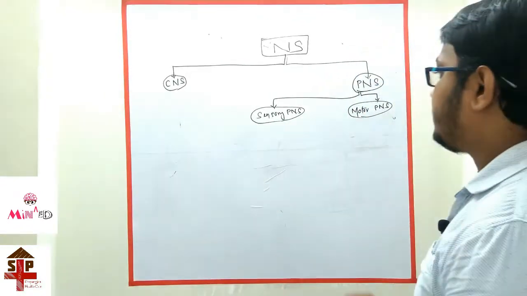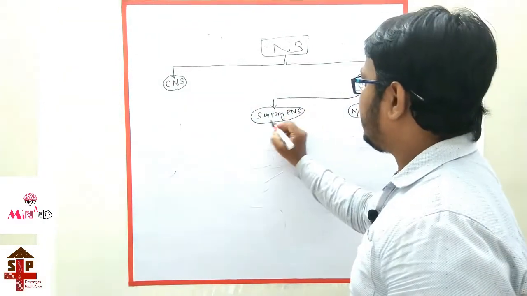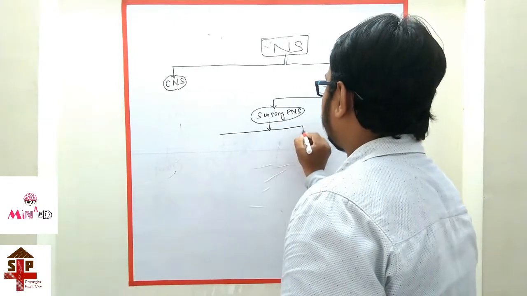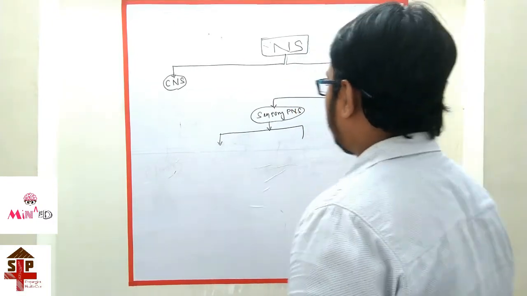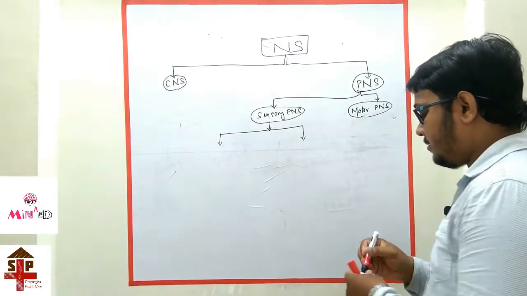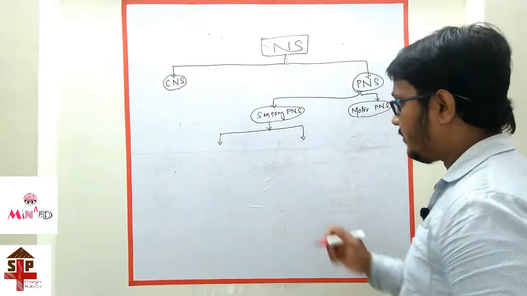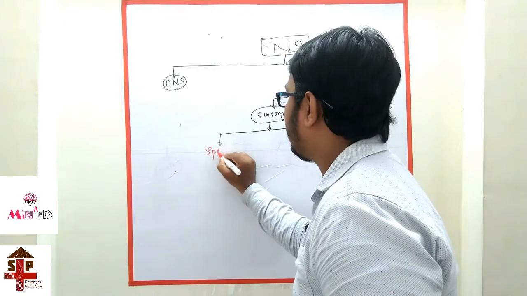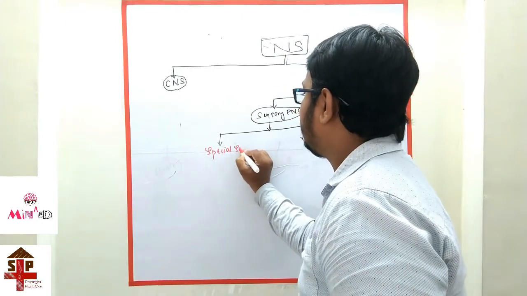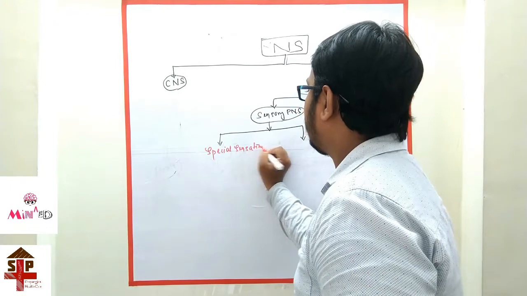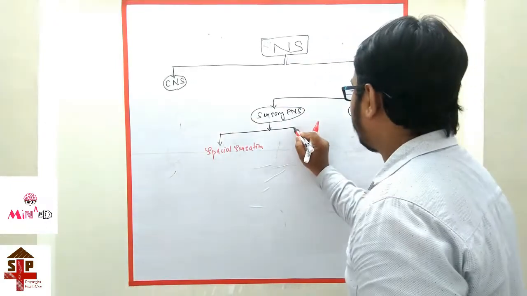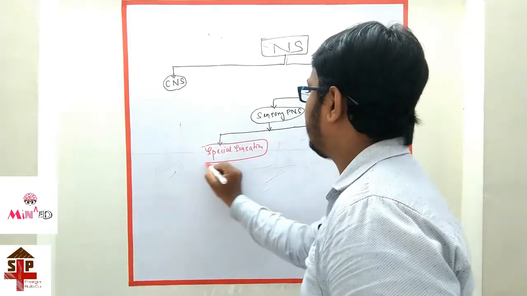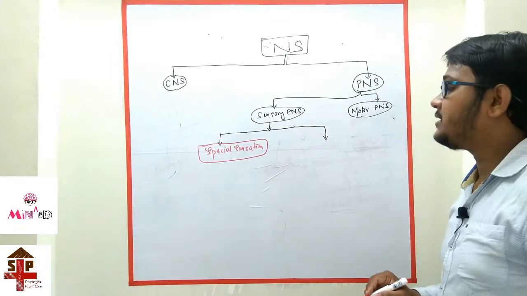And this sensory peripheral nervous system is again divided into two types. First one is special sensation. What do you mean by special sensation?